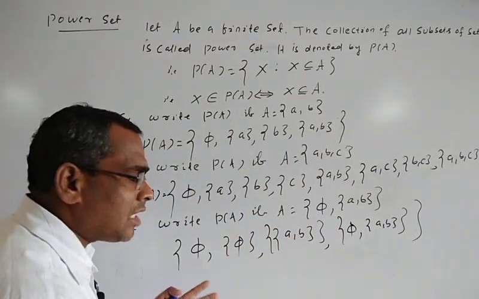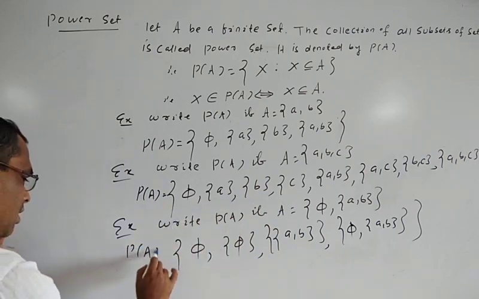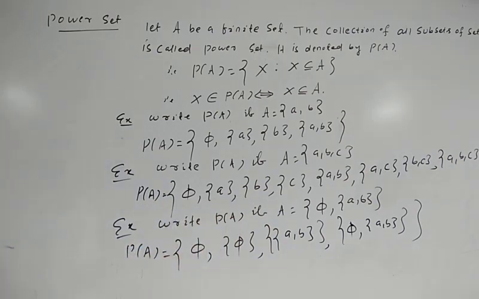Now we create a set containing all the subsets, and that will be P of A. This is known as the power set of A.